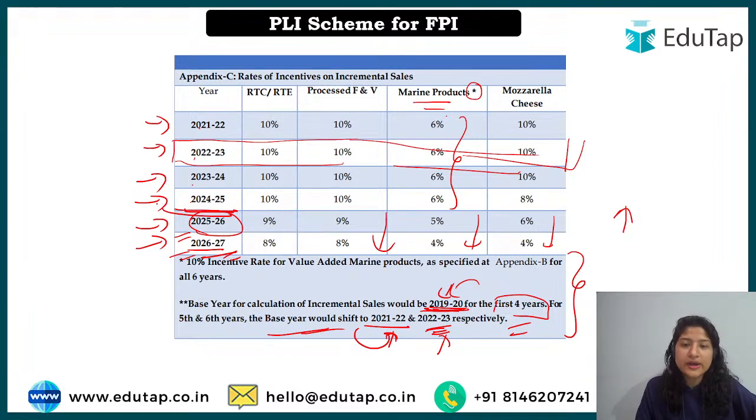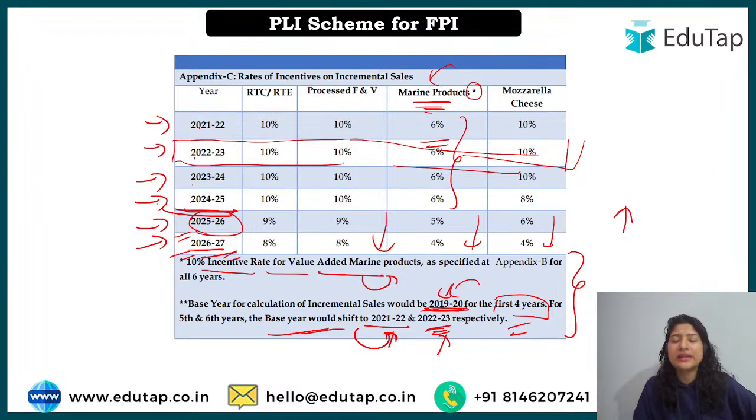So for marine products it is usually 6%, but here is one star which says 10% incentive rate for value added marine products. Now what is the difference? Normal processed marine products means you have cleaned them, cut them and frozen them. But value added means you have made something more, for example, if I take a fish, you have made cutlets of it, ready to cook. So if you are making cutlets or chips of marine products and then selling them, that will be value added marine products, and for that a 10% incentive rate will be given for all the 6 years.